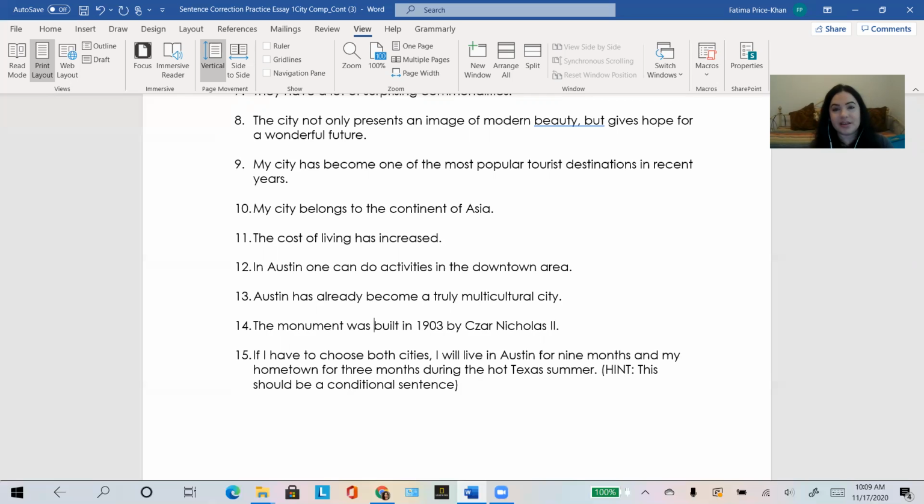Plus the past participle. Don't forget about the passive. And we know we use the passive when you're saying something was done by someone or something else. So here it has to be a passive because the monument was built by Tsar Nicholas, right? Don't forget about the passive. We don't review the passive in this level, but consider that a little review for you.